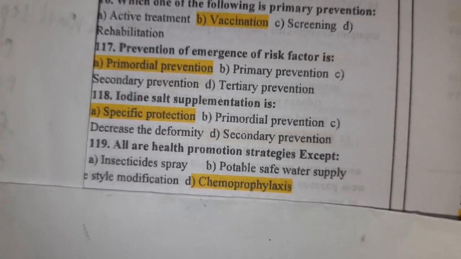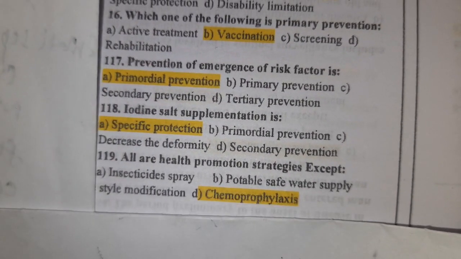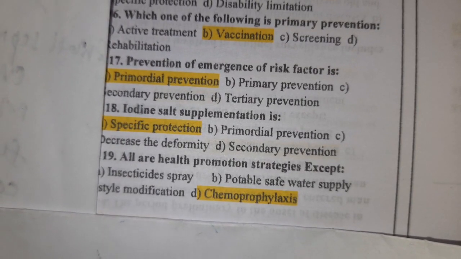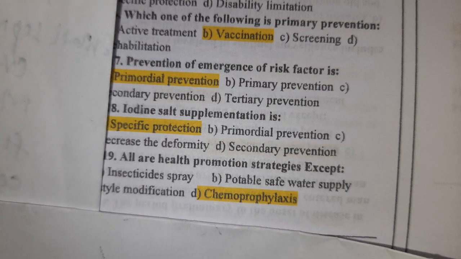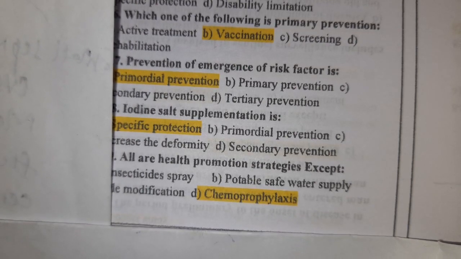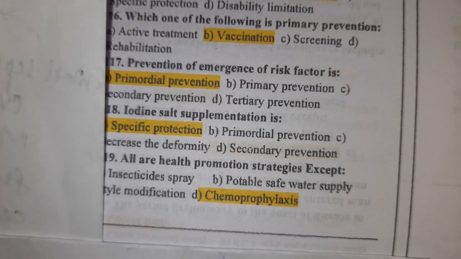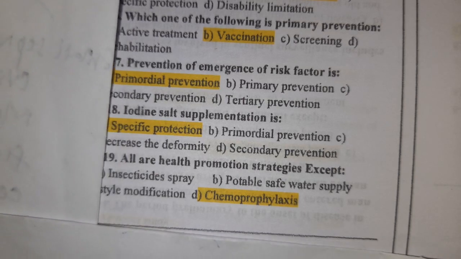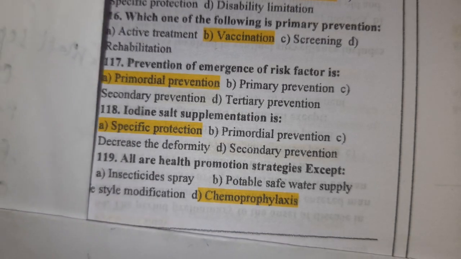All are health promoting strategies except C. Chemoprophylaxis is done for those individuals who have been exposed to a disease. It is not a health promotion strategy. It is actually a specific protection. Health promotion strategies are insecticide sprays, potable safe water, and lifestyle modifications.